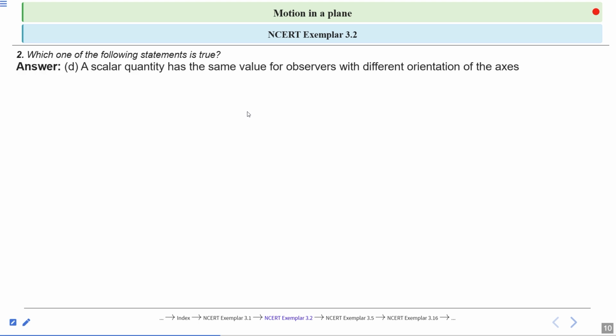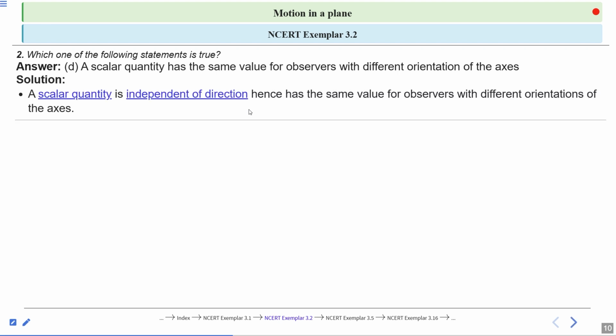Correct option is D. Why? We know a scalar quantity is a physical quantity which has only magnitude. Solution: a scalar quantity is independent of direction because it has only magnitude. There is no direction. Hence it has the same value for observers with different orientations of the axis.